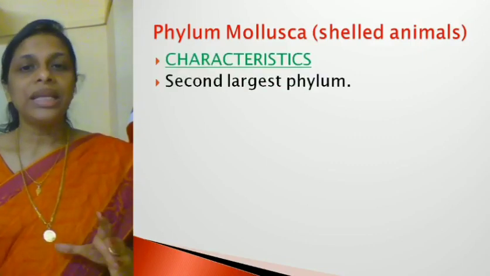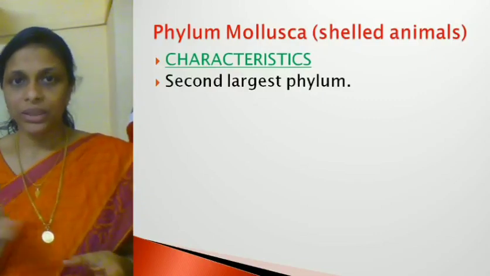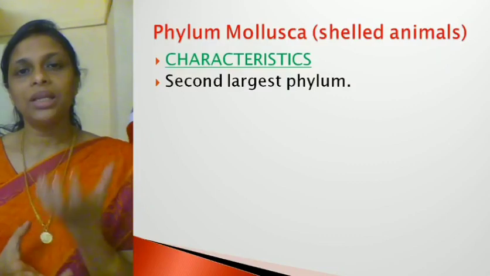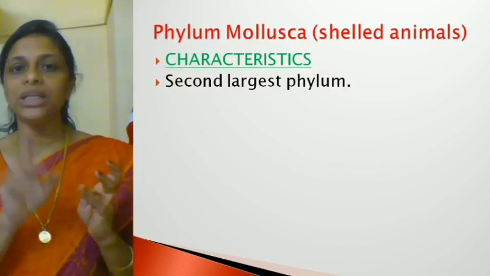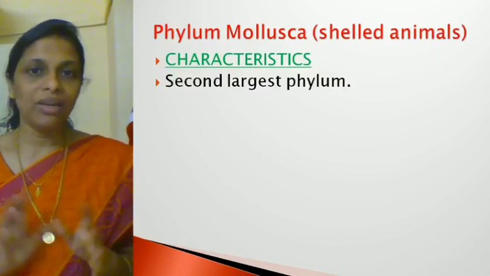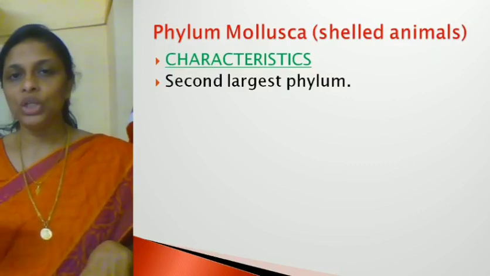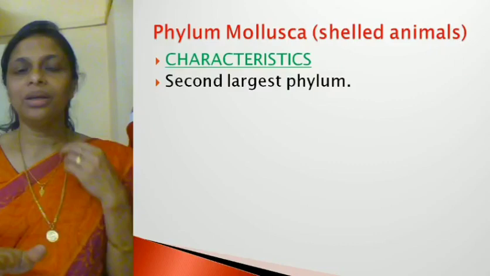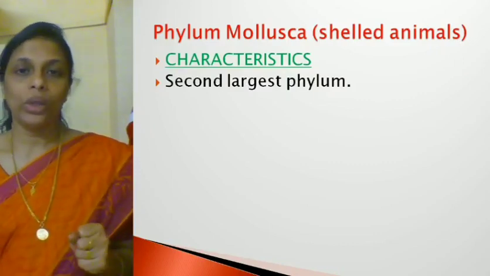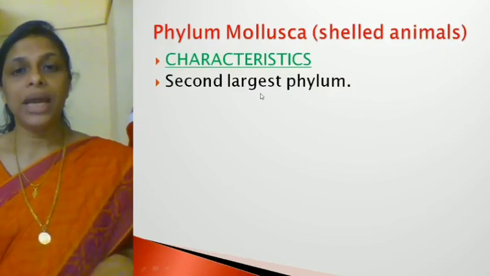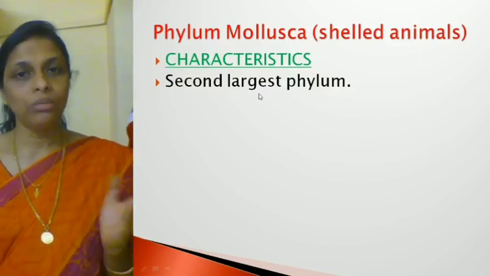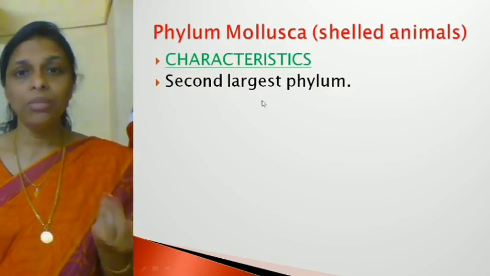Now, a snail has a shell. When it is not moving, you see only the shell, and the snail is found inside, right? When it moves, you see the shell as a hump over the moving snail, isn't it? This phylum is considered the second largest phylum. Which is the second largest phylum? Mollusca. Which is the largest phylum? Arthropoda.